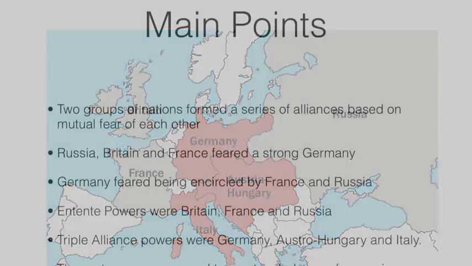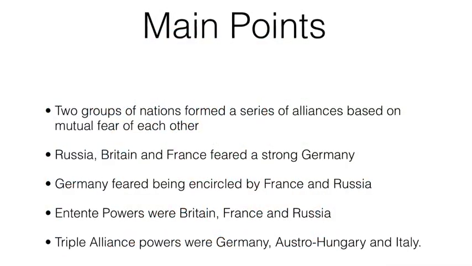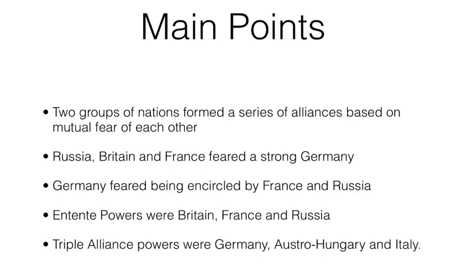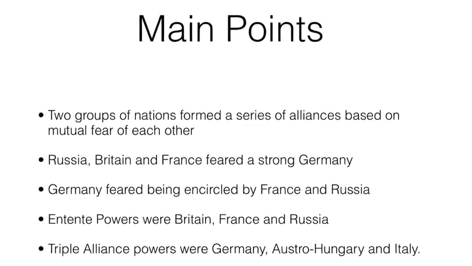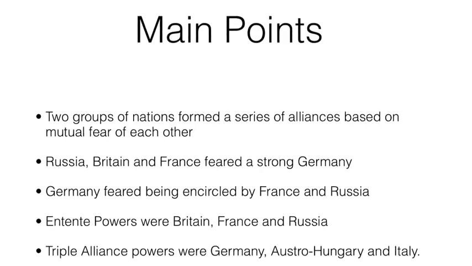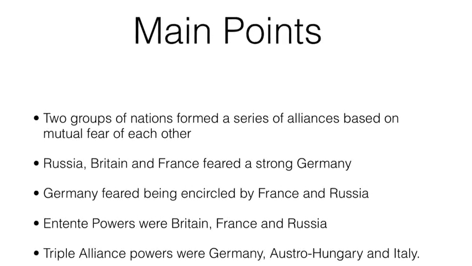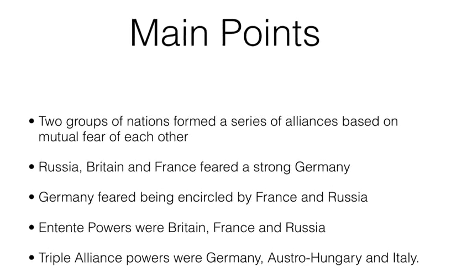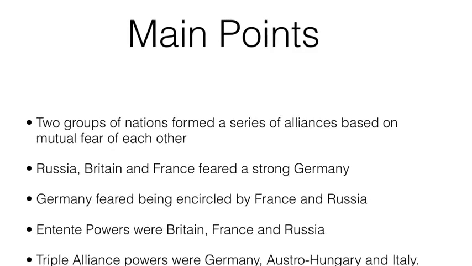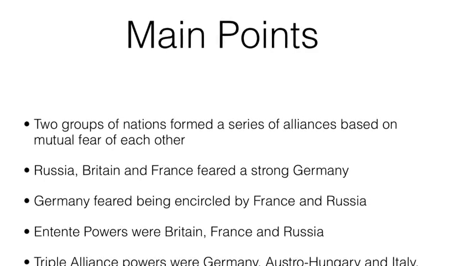So, main points then. Two groups who feared each other joined up together. Russia, Britain and France feared a strong Germany. Germany feared being encircled by France and Russia, which happened. The Entente powers were Britain, France and Russia, and the Triple Alliance powers were Germany, Austro-Hungary and Italy. And this was supposed to create a balance of power in Europe. However, all it did do is it added to the fear of what was going on in Europe, because these two blocks actually created more tension than it resolved.